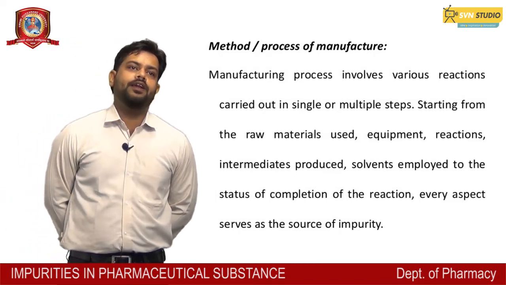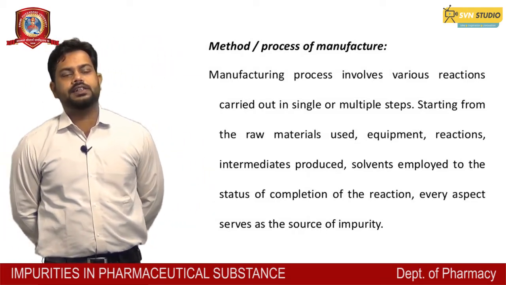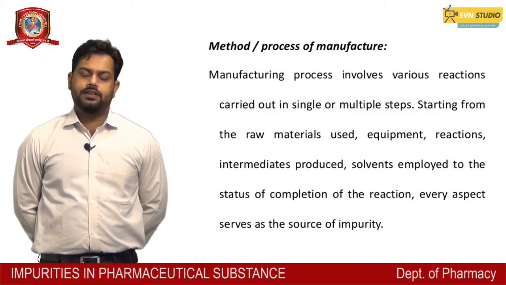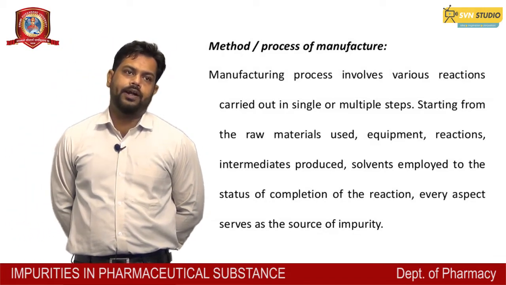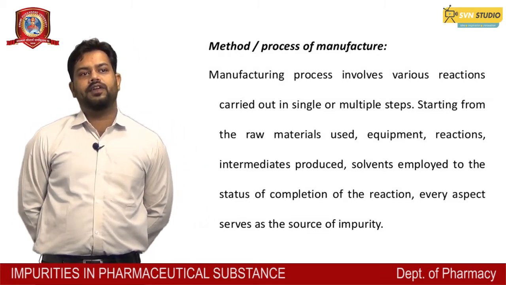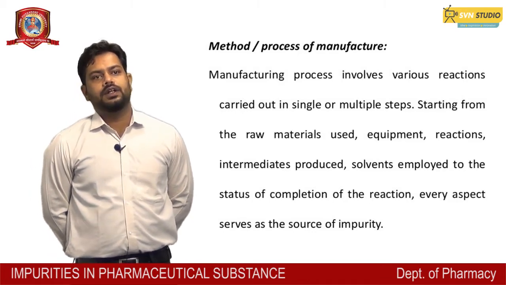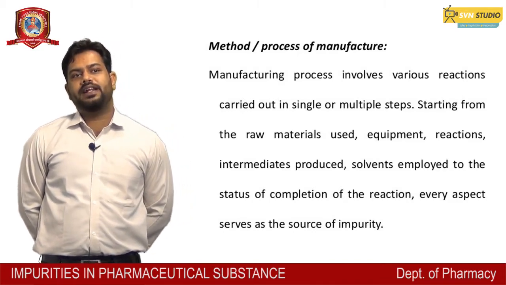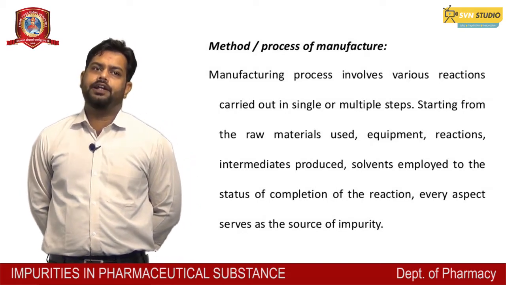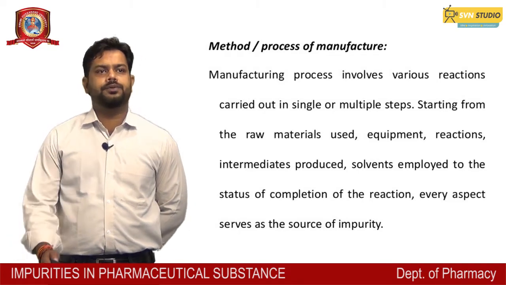So the main point is that during the manufacturing process, many reactions are carried out in single or multiple steps, so impurities may start at the starting point or at the last point of the manufacturing process.